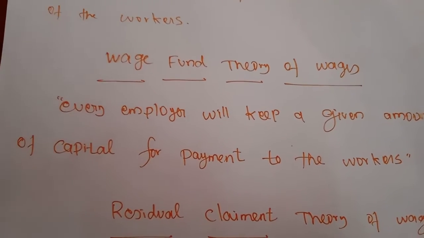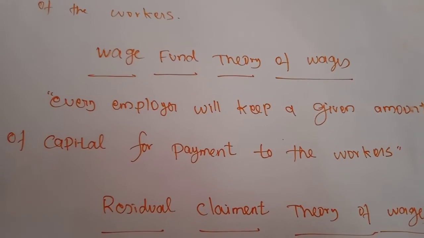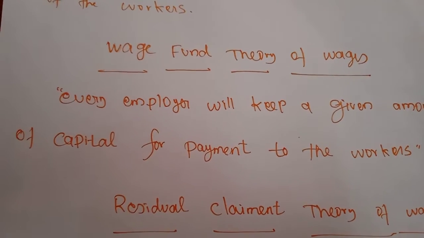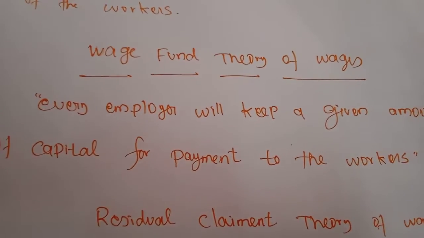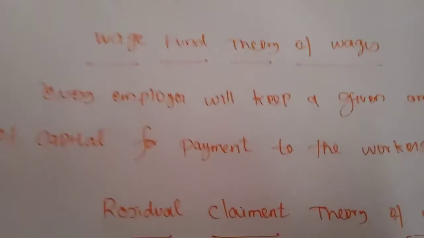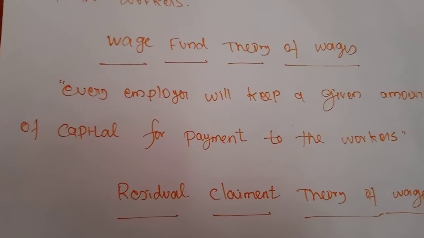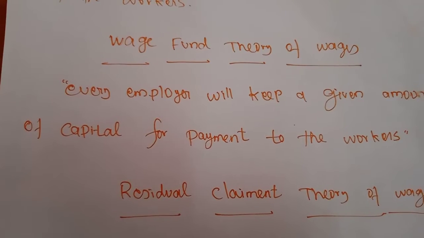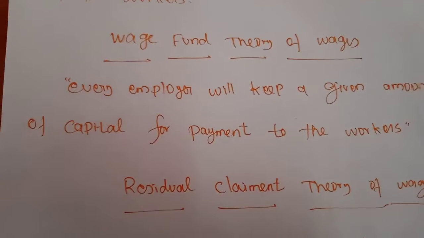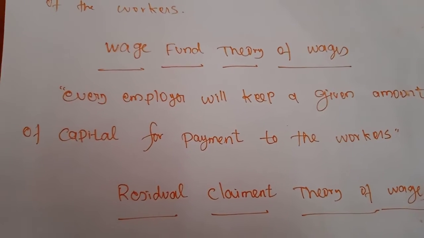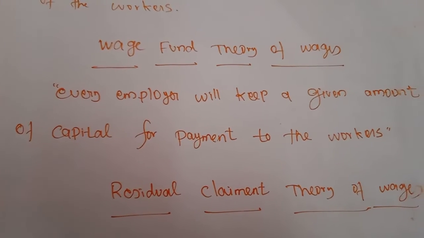So according to Mill, every employer will keep a given amount of capital for payment to the workers. This amount is considered as wages. Normally the producers or employers always have some amount of money to provide to the laborers, the factor of production, for their production work. Like that, the labor also has the right to get remuneration from the producers for their work.